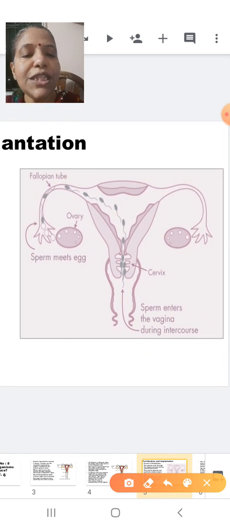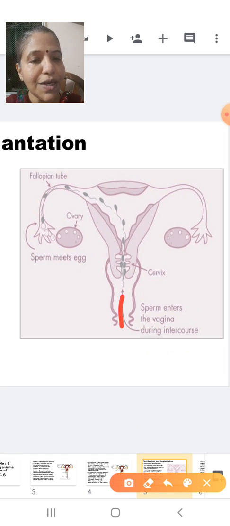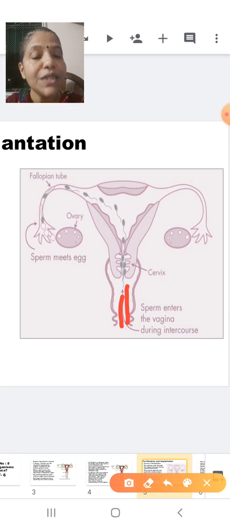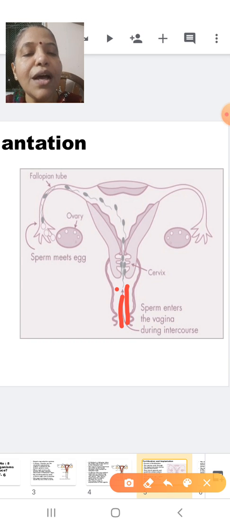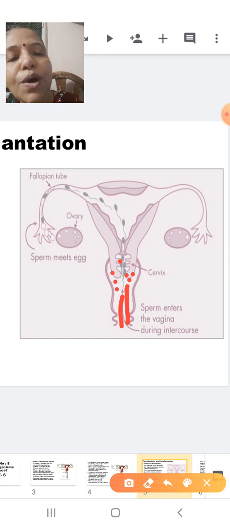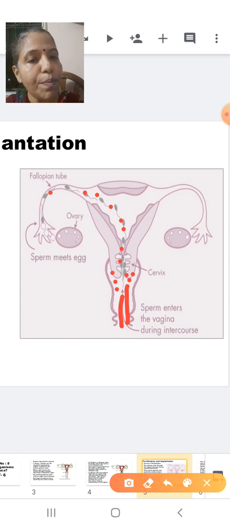Now students, this part is the vagina. It is into the vagina that the sperms are released. So the sperms are released in the vagina and will remain there. Slowly some of the sperms are going to swim and move towards the fallopian tube.